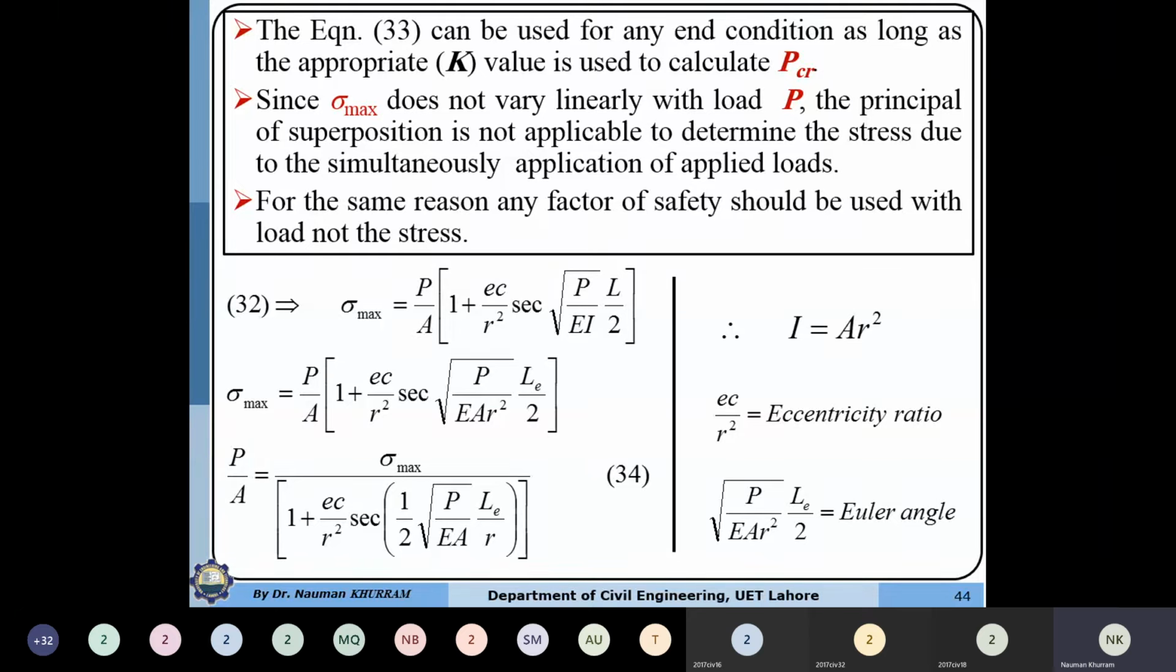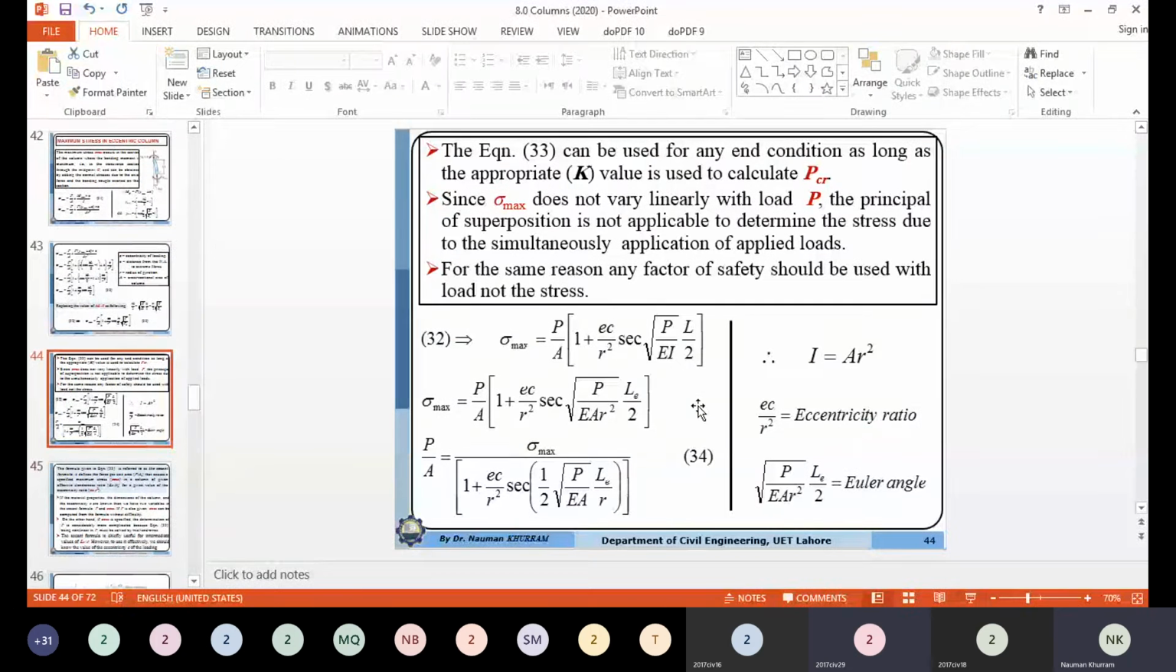Please mute your mics, gentlemen. I am concluding the lecture. Just since sigma maximum does not vary linearly, gentlemen, please close your mic. Please close your mic.